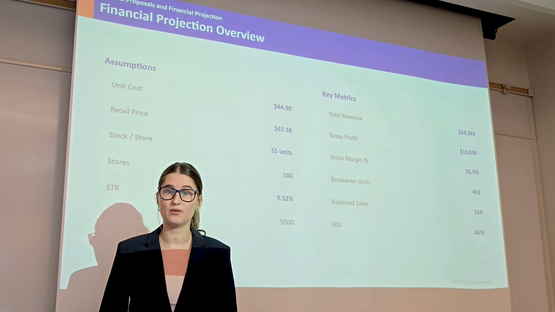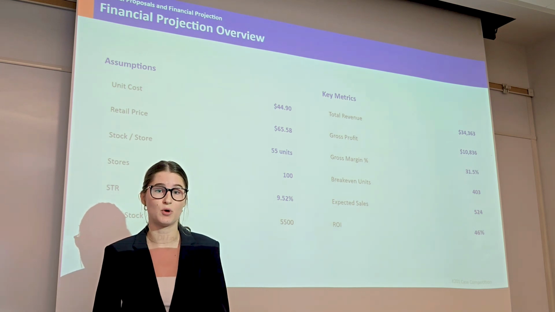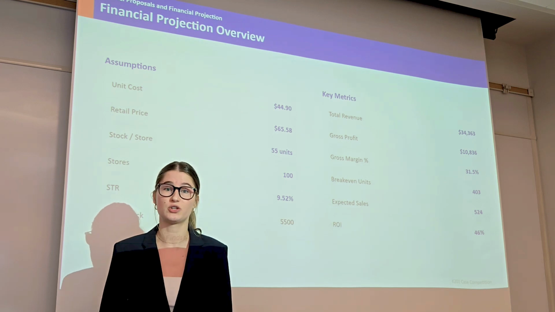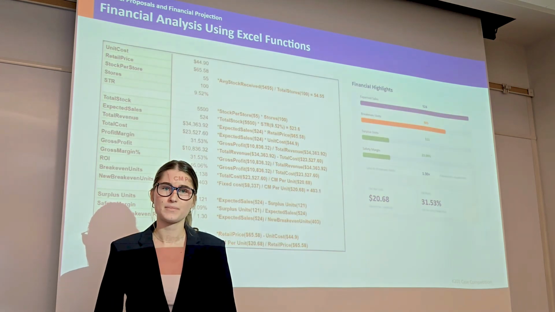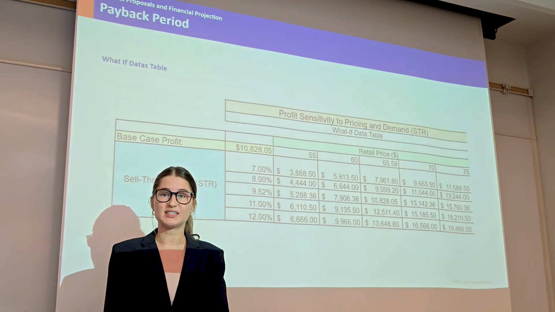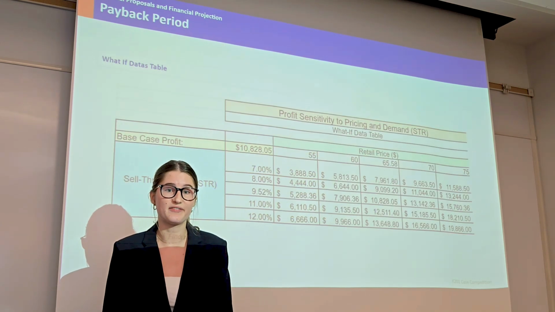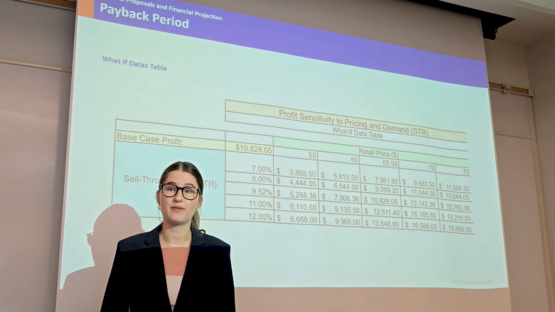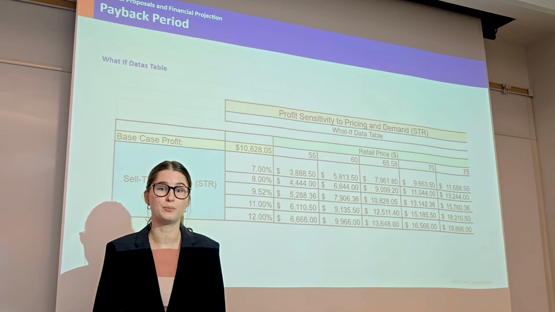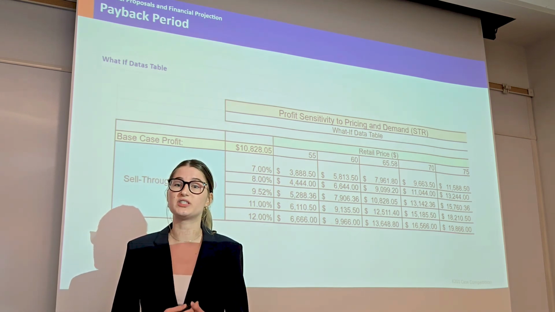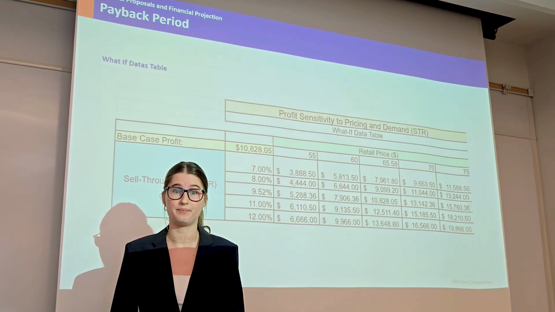We calculated our break-even point of 403 units and a safety margin of 23% using fixed costs, indicating a low financial risk. We also ran a what-if sensitivity analysis, testing different price and sell-through scenarios. At our base case, $65.58 and our 9.52 STR percent, the product generates about $10,800 in profit.